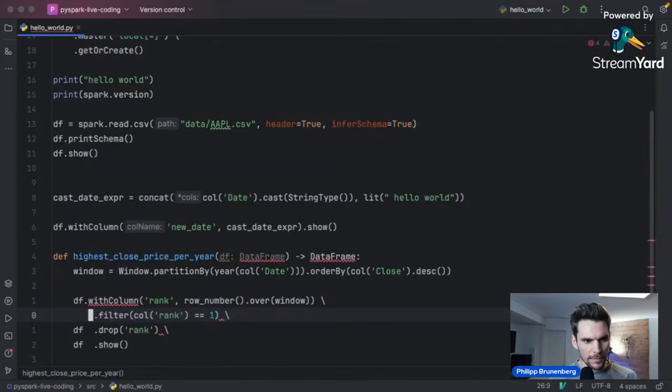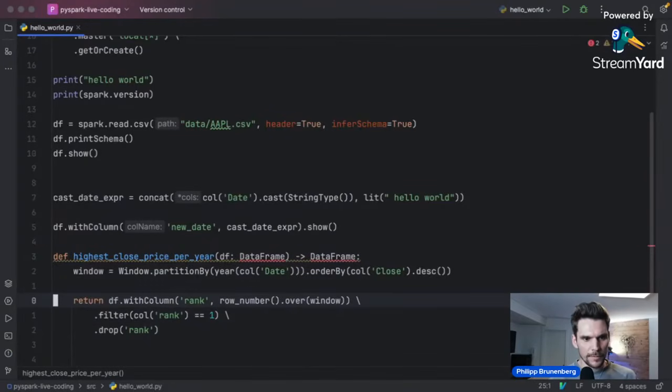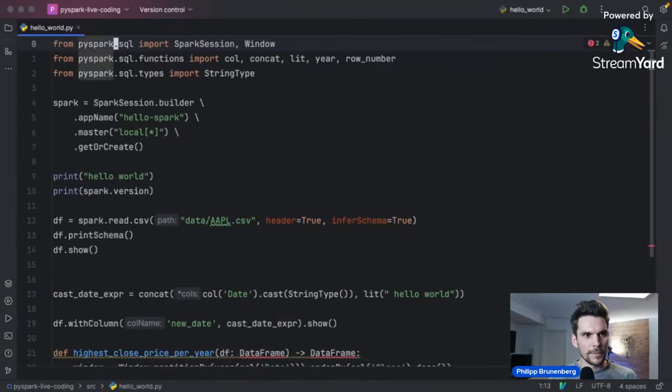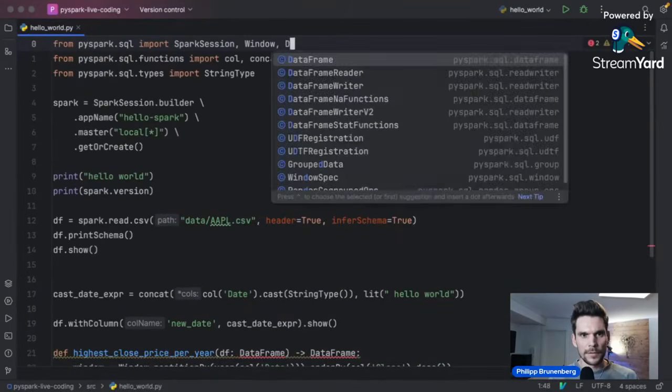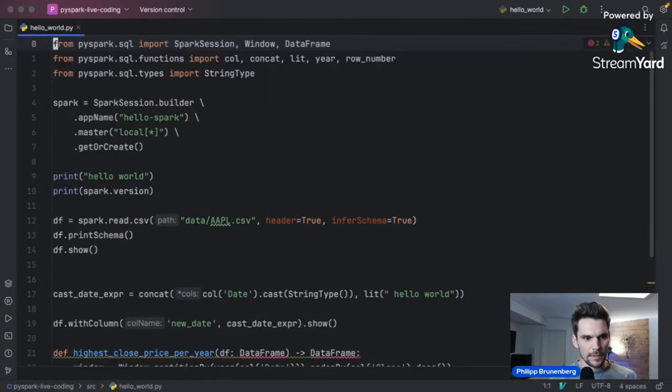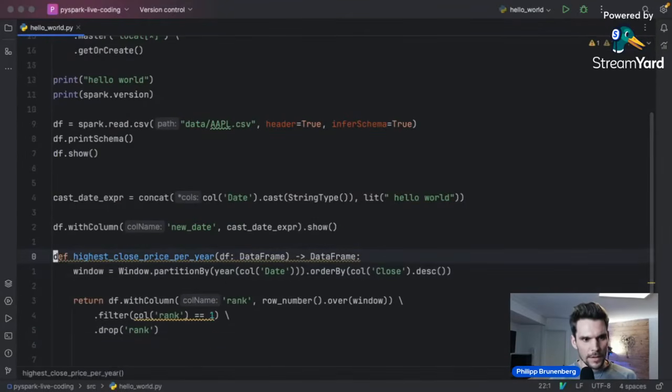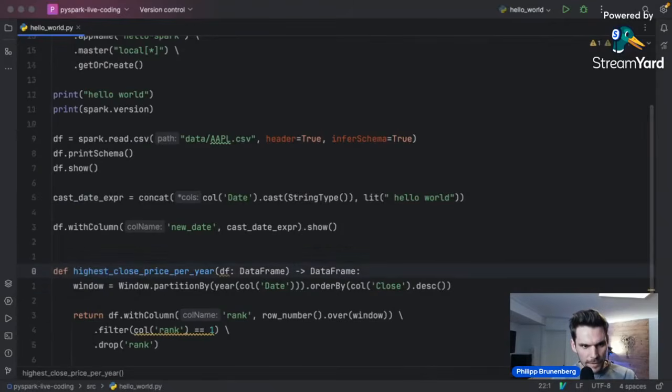Now I messed it up. And now we don't want to show, but rather we would like to return our result to the caller. And let me see if it can pick this up. No. So from the PySpark.sql, we can also import the data frame. Now it should work. And now it asks me to reformat the file. So there should be 2 lines before a method definition in Python.